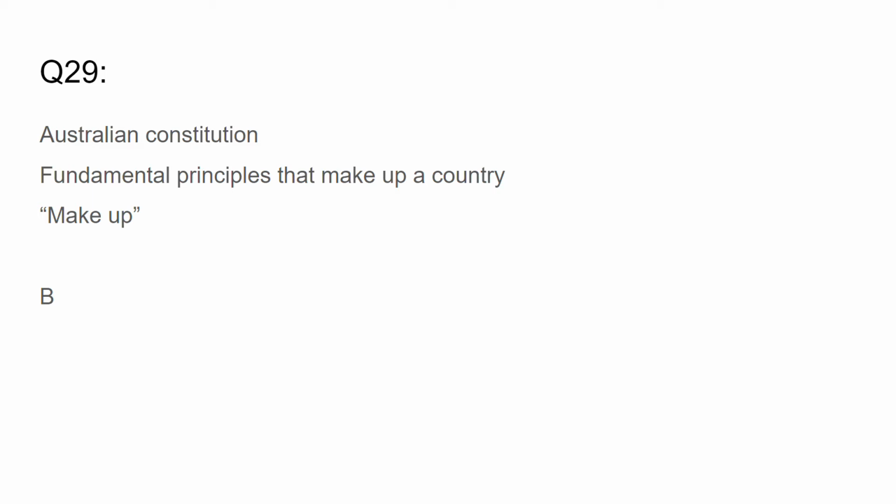Question 29. We're talking about the word constitution. Again, I have seen this word constitution pop up a lot in GAMSAT. If you don't know what the term constitution means, then just think of it as the Australian Constitution. The Australian Constitution is a set of fundamental principles that make up Australia or a country. Now, we can debate about the principles themselves. I'm not going to get into that. It's just something that makes up a country.